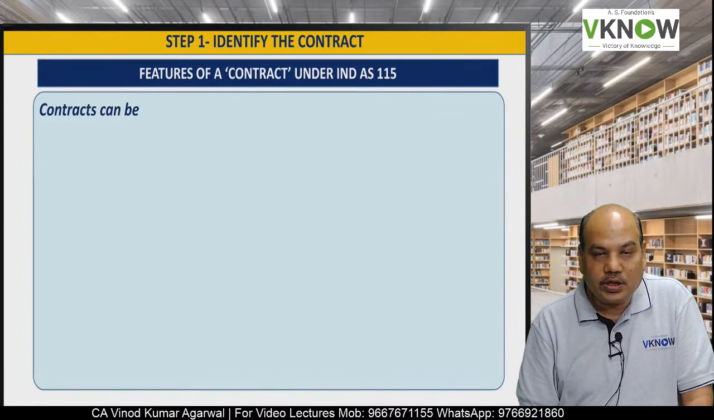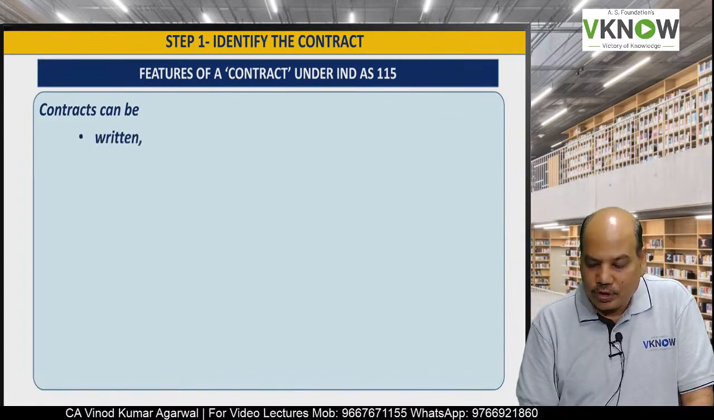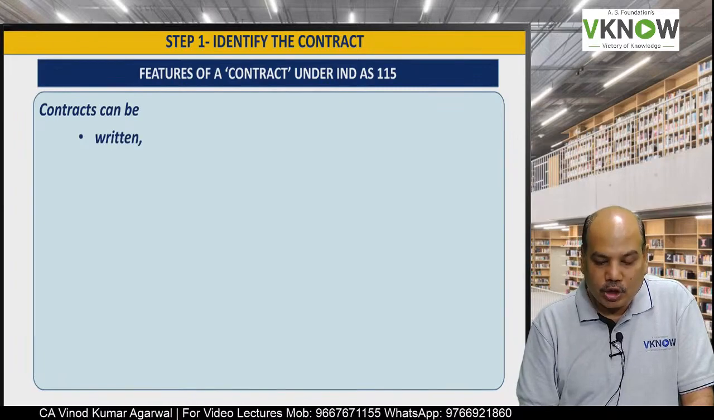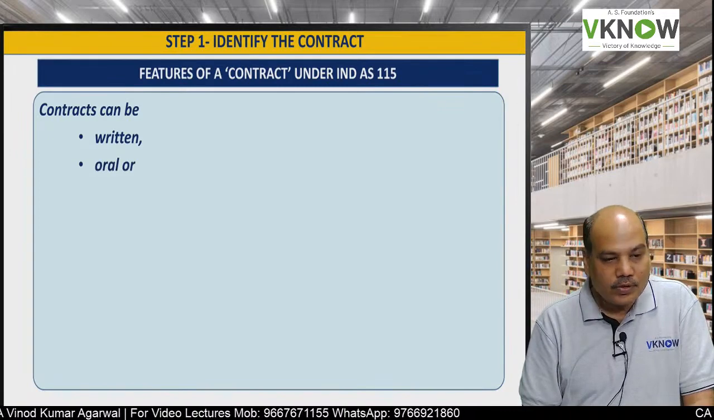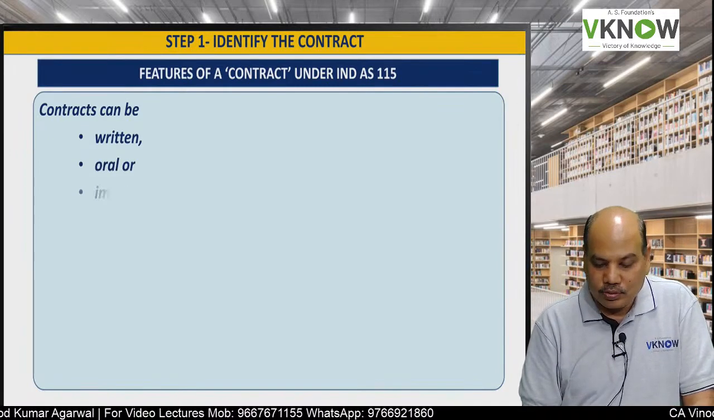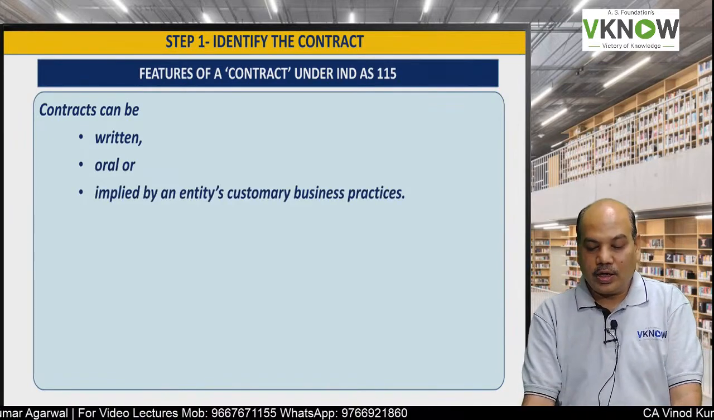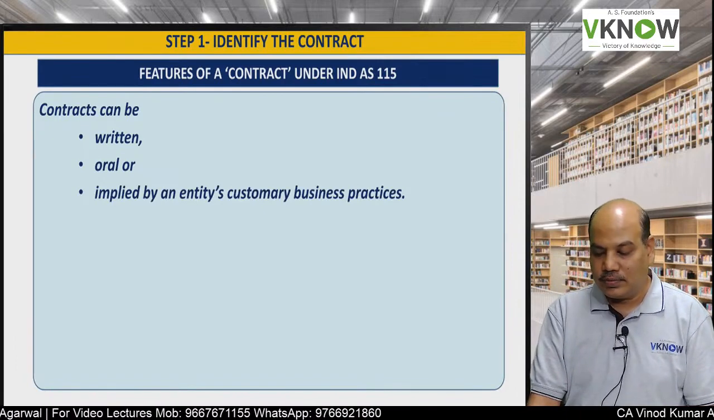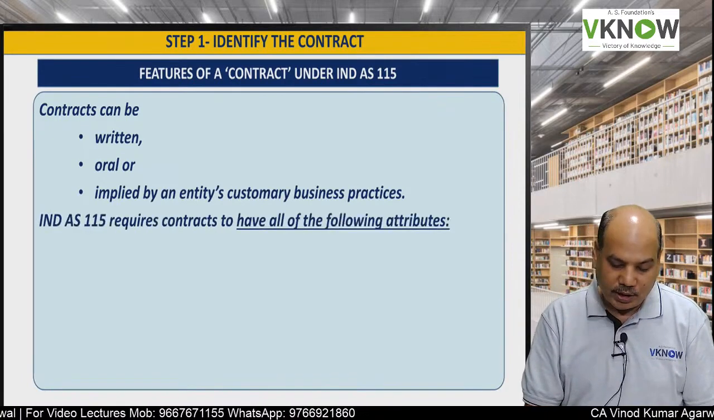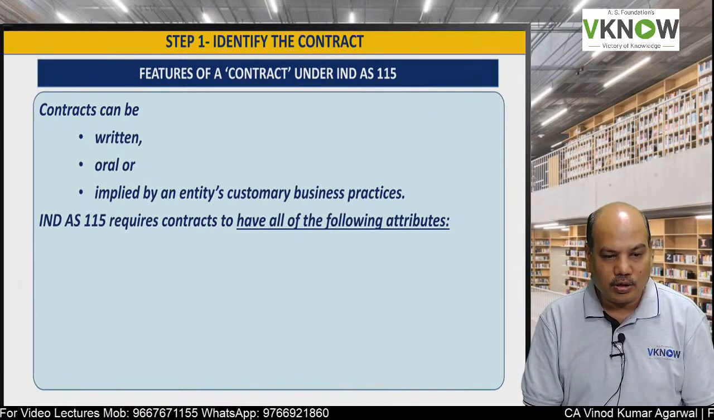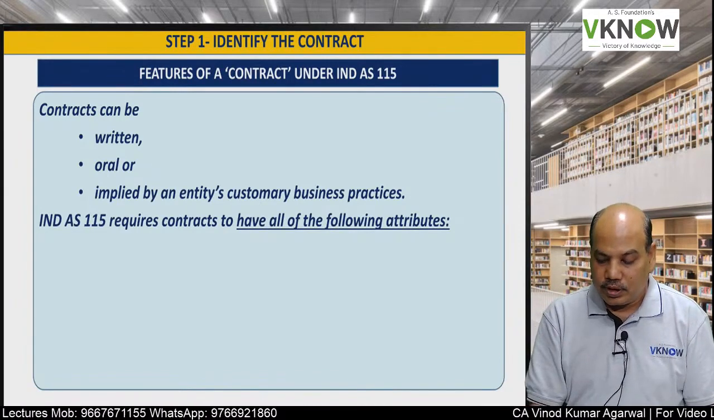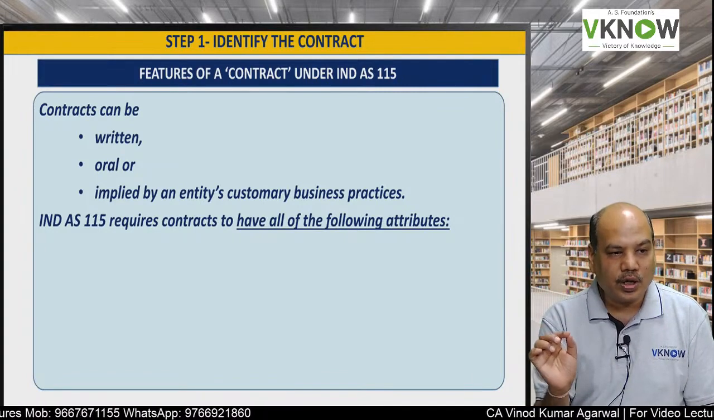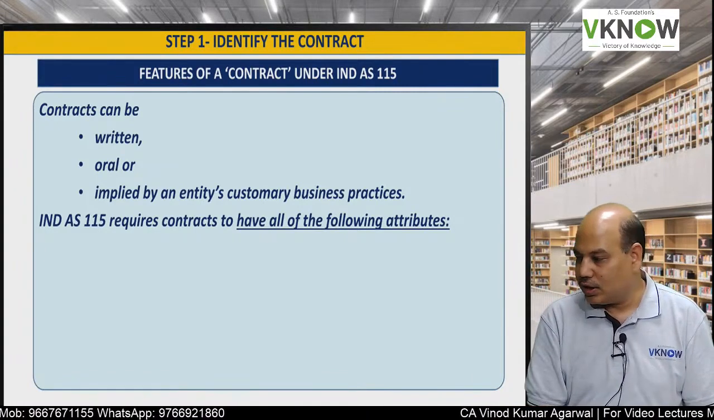So what are the features of a contract? Under IND AS 115, the contract can be written but not necessarily. A contract can be oral also, or sometimes the contract can be implied by an entity's customary business practices. So oral, written or implied. As per IND AS 115, it requires that a contract should have all the following attributes.